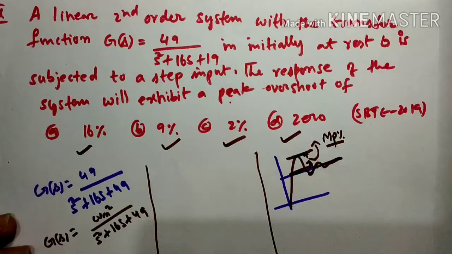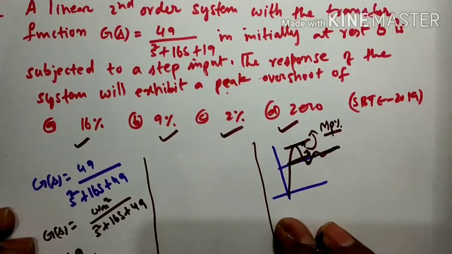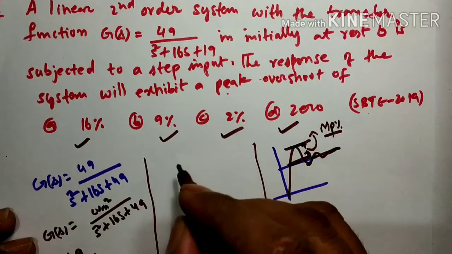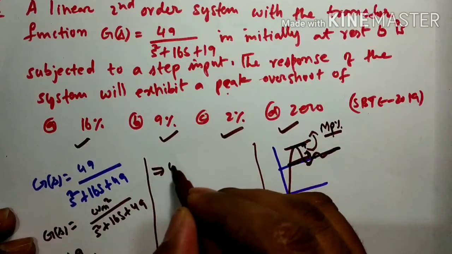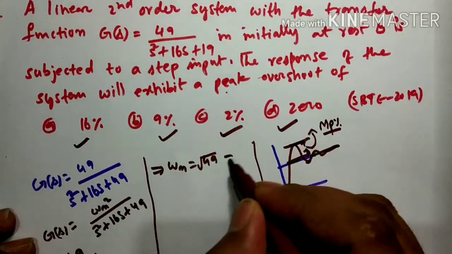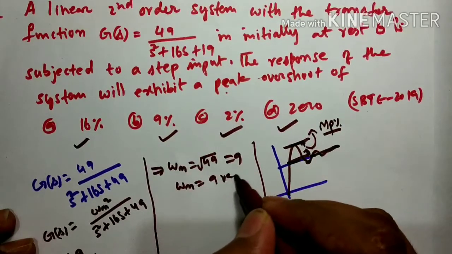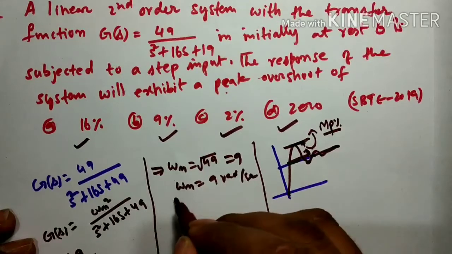Comparing the equation, omega n square is equal to 49, and 2 zeta omega n is equal to 16. Then omega n is equal to root 49, so omega n is equal to 7 radians per second.